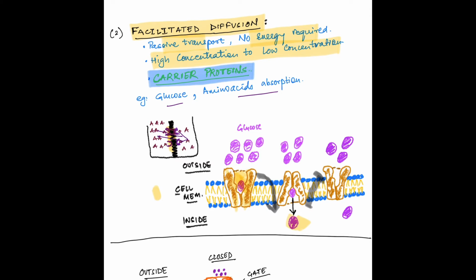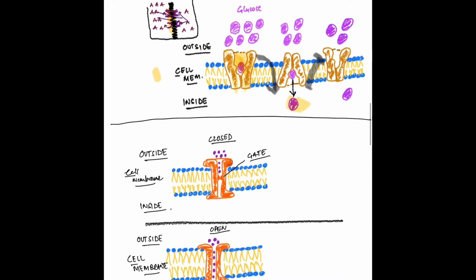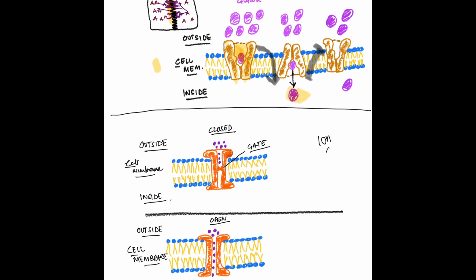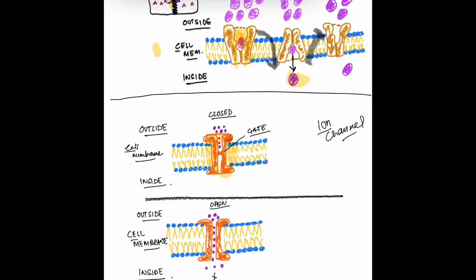Transport of electrolytes like sodium, potassium, calcium, chloride and hydrogen ions by ion channels is also a type of facilitated diffusion. This diagram is a representation of an ion channel. Ion channels are present in the cell membrane and they remain closed. The ion channels open only for a short period of time in response to an appropriate stimulus. Ion channels are also specific for different ions which cross them. For example, there are different ion channels for calcium, potassium, chloride, etc.